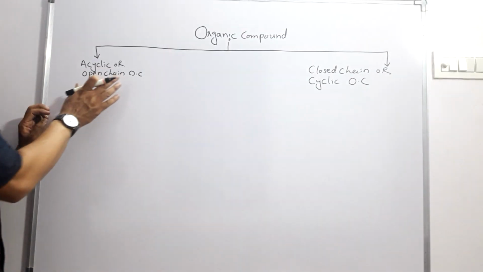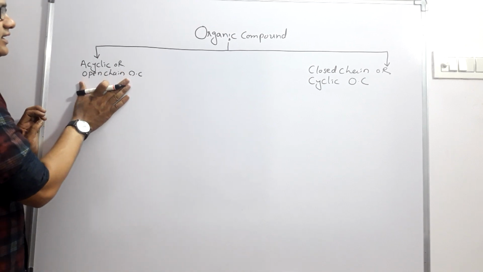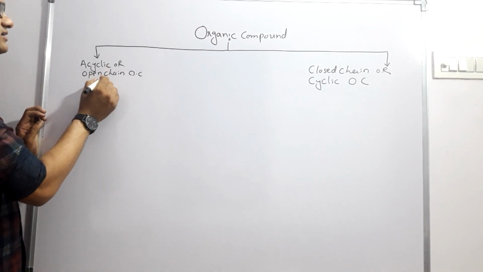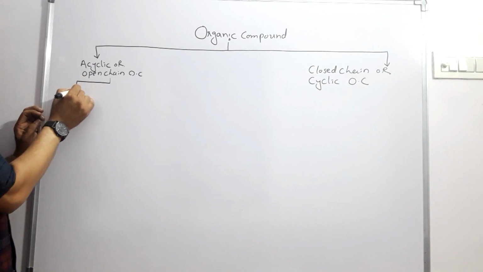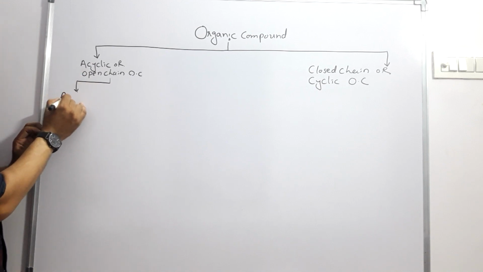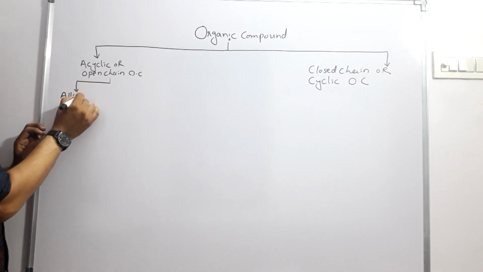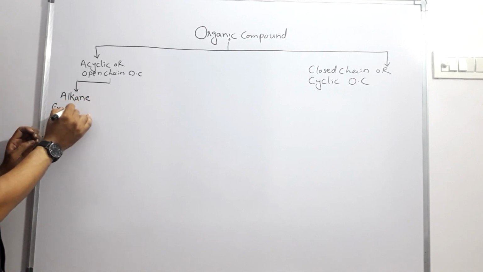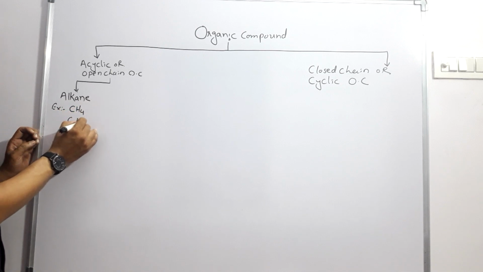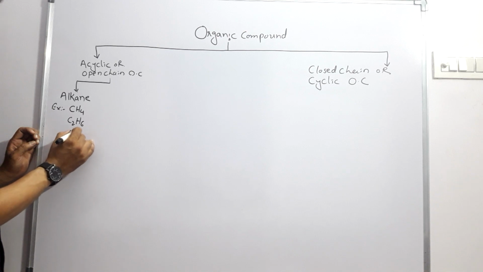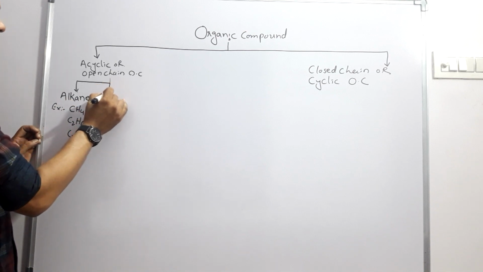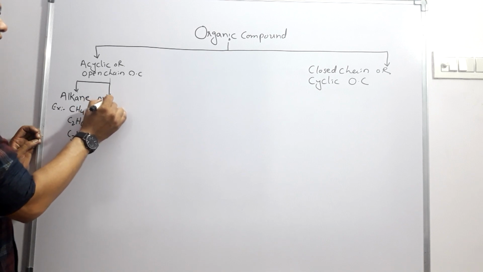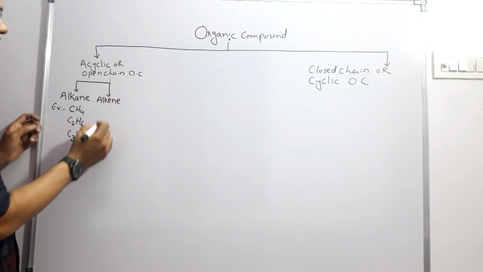Now, furthermore, these acyclic or open chain hydrocarbons are of three types. Number one is alkane, for example methane, ethane, propane. These are the simple examples. Next one is alkene.